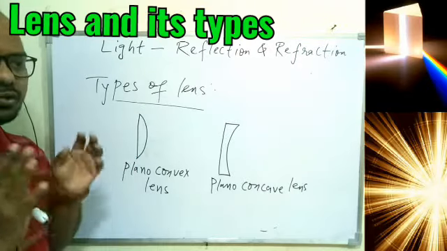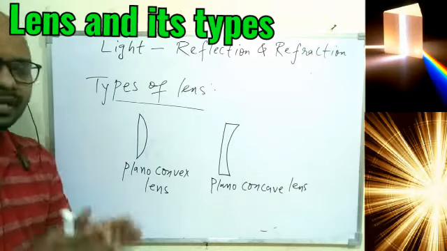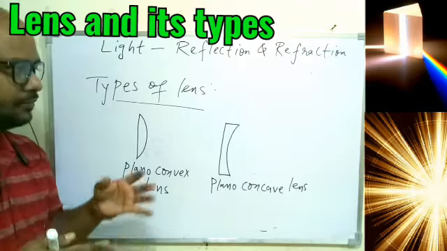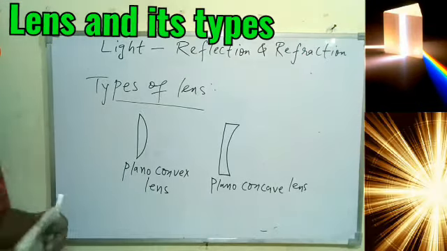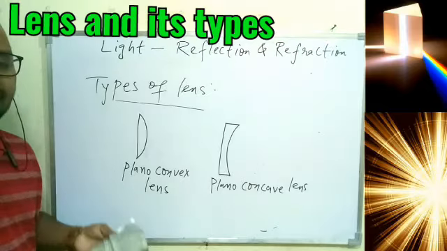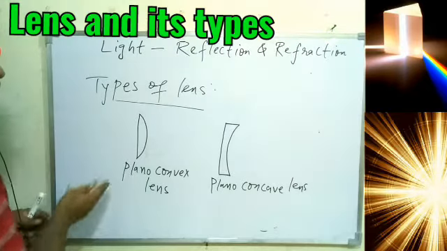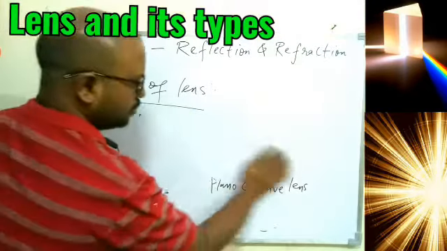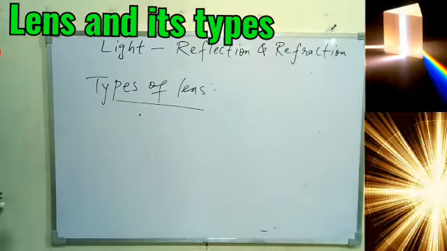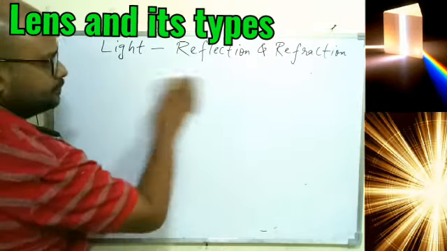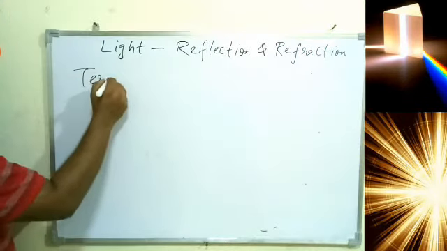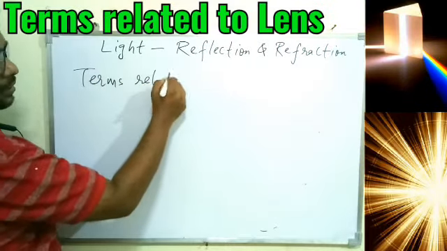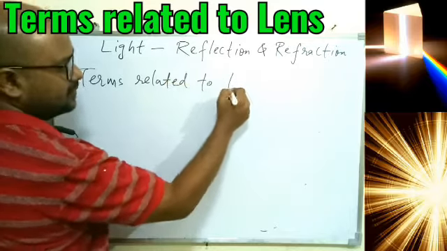But all these lenses will do one thing, that is they will change the direction of light and they can converge or diverge. So we can say any optical device which can converge or diverge the ray of light, they are basically lens. Okay. But for our different uses, we have made special shapes of the lens so that we can use it properly. Okay. So if you have understood this, then let's go for the terms related to lens.